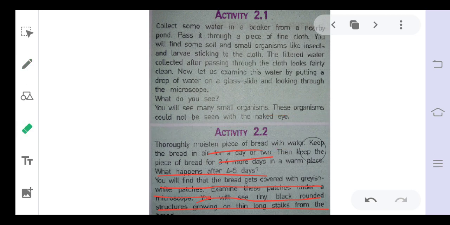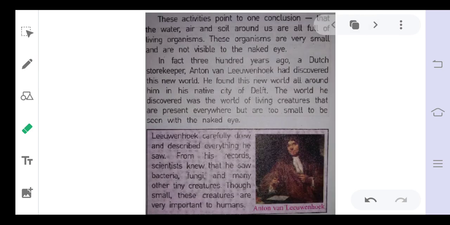On the basis of that, we can conclude that these are organisms that started to grow on this piece of bread, like the organisms that are present in the pond water. Since these organisms are very small and not visible with the naked eye, we call them microorganisms. So these activities point to one conclusion: the water, air, and soil around us are full of living organisms.